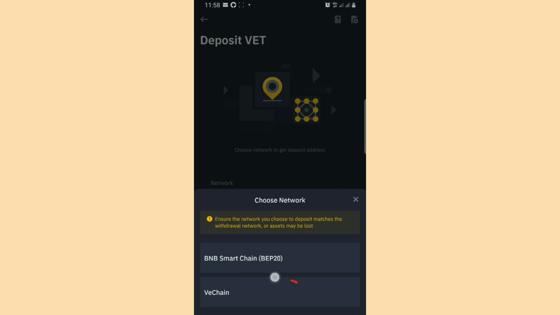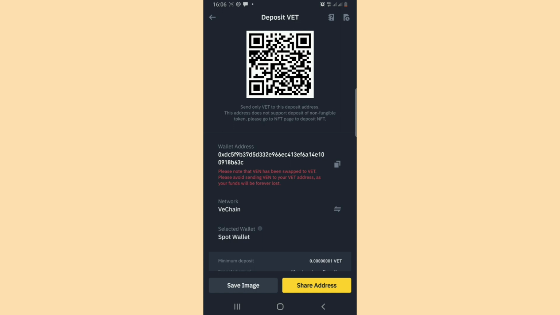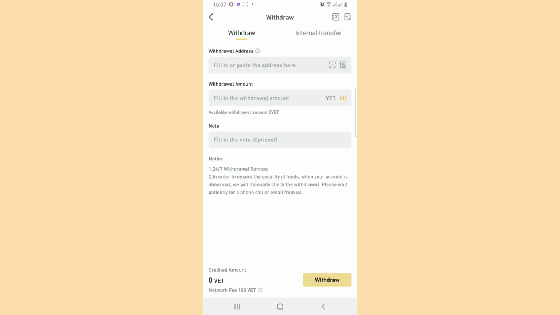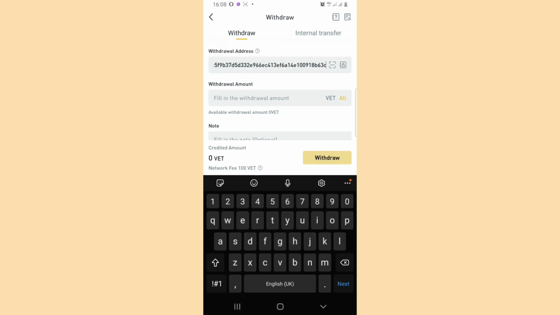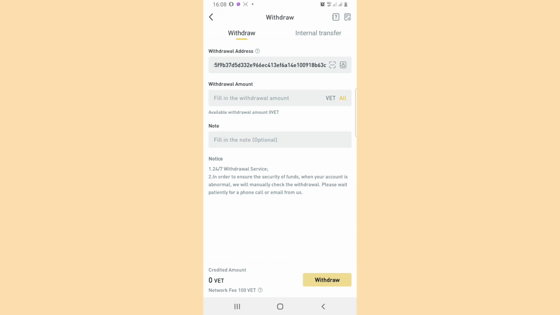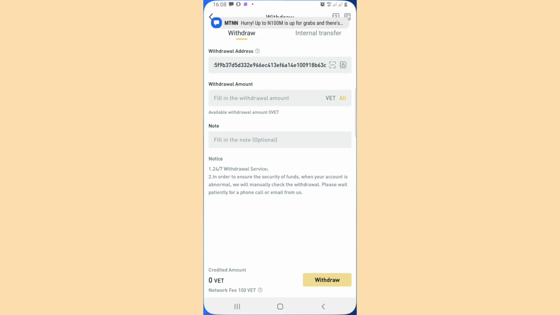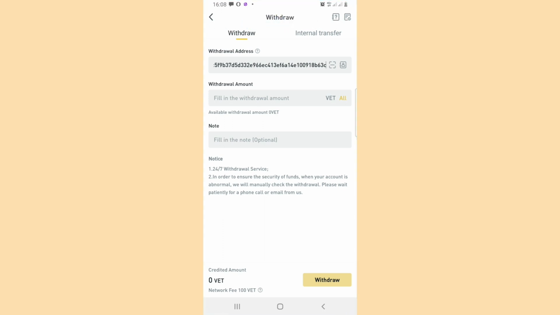Don't forget that we are using the second option here, VeChain. So you copy this VET wallet address here. You come over to LBank, and under the withdrawal address option, you paste in the wallet address that you copied from Binance. Now the next one is the withdrawal amount. You go to your notepad or your notebook, depending on what you're using, and copy the amount of VET that you swapped on LBank and paste it there.